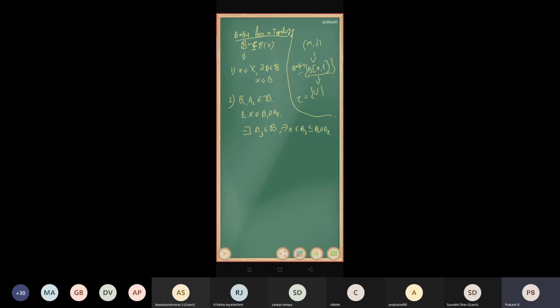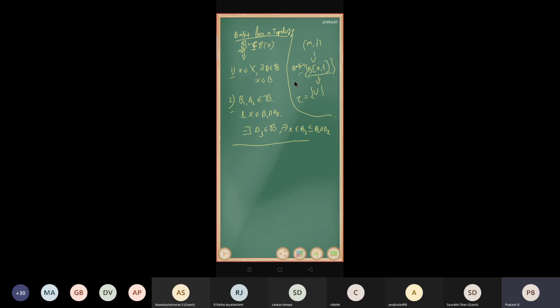If the collection script B satisfies these two conditions, then script B is called a basis for a topology, right?